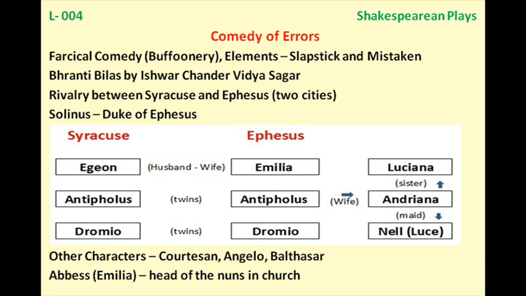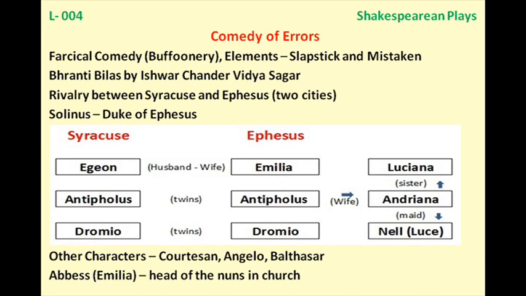On the other hand, we have Antipholus of Ephesus, that is living in Ephesus, and Dromio of Ephesus, he is also living there. And one more thing, Antipholus of Ephesus has a wife, and the name is Andriana. Both of the Dromios are serving as slaves to their master, that is Antipholus.